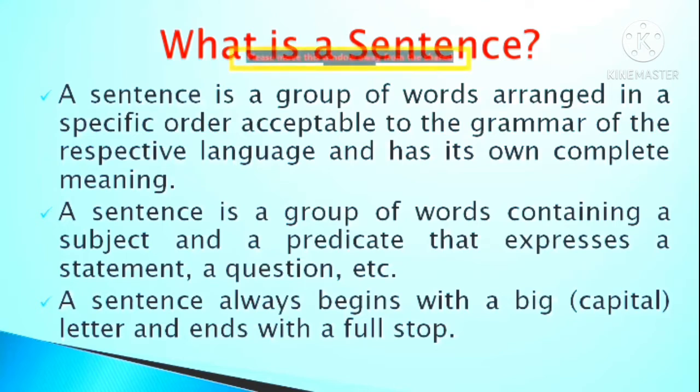Now, in general, you can say that a sentence is nothing but a group of words arranged in the grammatically accepted order, having its own complete and comprehensive meaning, beginning with a capital letter and ending with a full stop, having its own subject and a predicate. So this can be the holistic definition of a sentence.